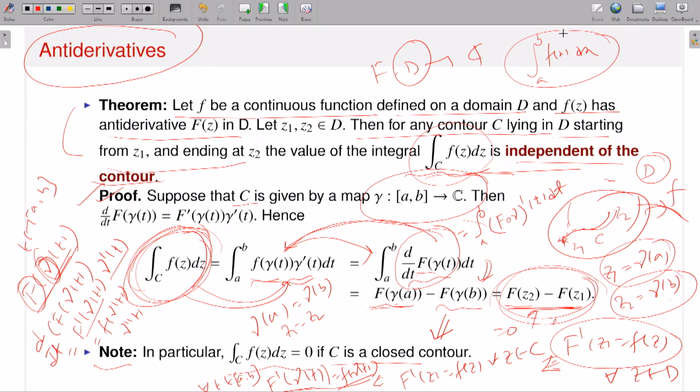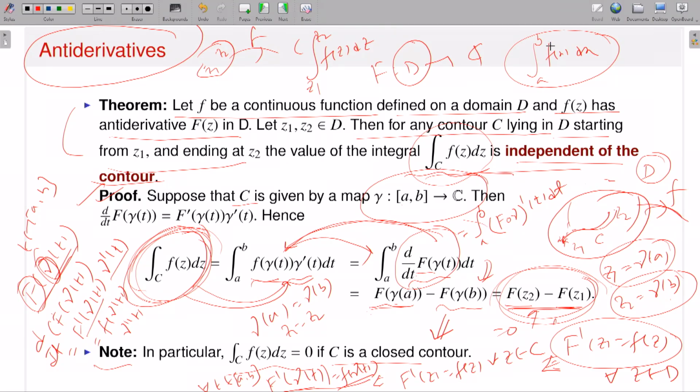Now you can ask, say I have complex valued functions over a complex domain. Suppose you have a domain D and a complex valued function, and take 2 points Z1 and Z2. Can I make sense of this kind of integration, say Z1 to Z2 f(z) dz? You can ask that. But if you compare with real analysis, you can say that in real analysis there is an ordering between a and b.